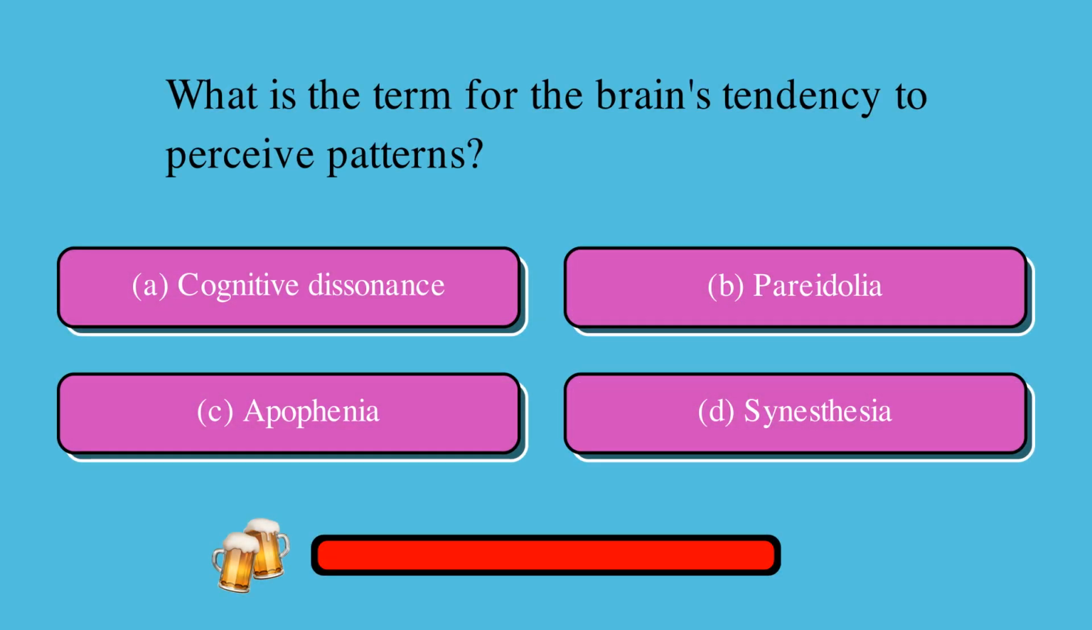What is the term for the brain's tendency to perceive patterns? Is it A, cognitive dissonance, B, pareidolia, C, apophenia, or D, synesthesia? The correct answer is C, apophenia.